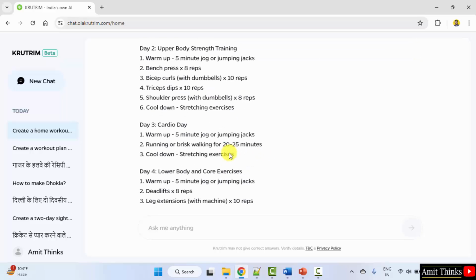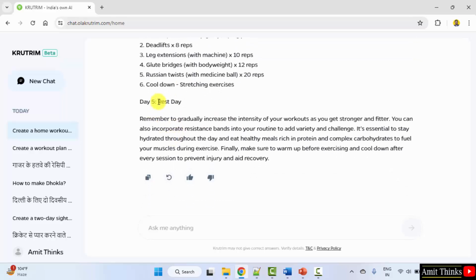Okay, according to days. Day 5 is the rest day and rest looks good. You can copy it from here. In this way, guys, you can easily use Krutrim to generate a workout plan. With that, you can get the plans according to days. Okay, with that, some suggestions also by Krutrim.